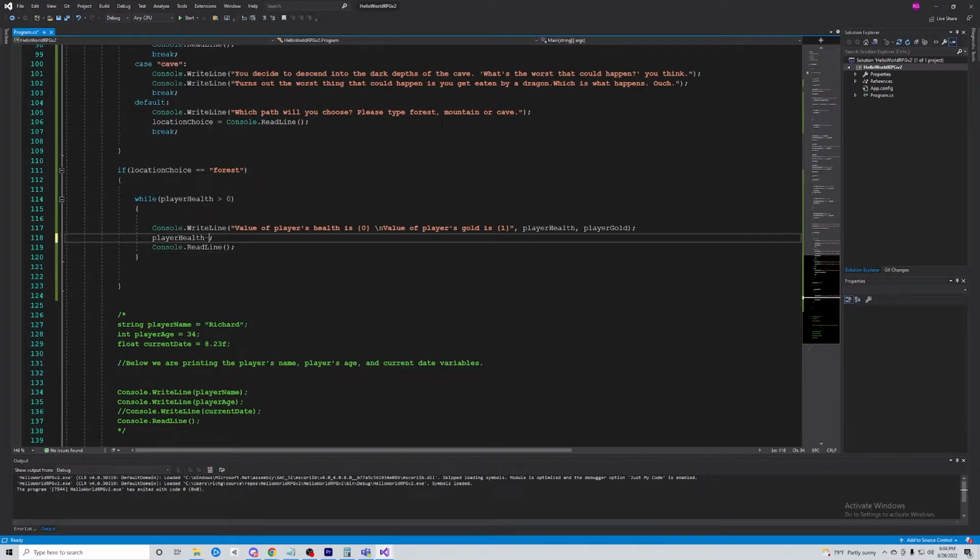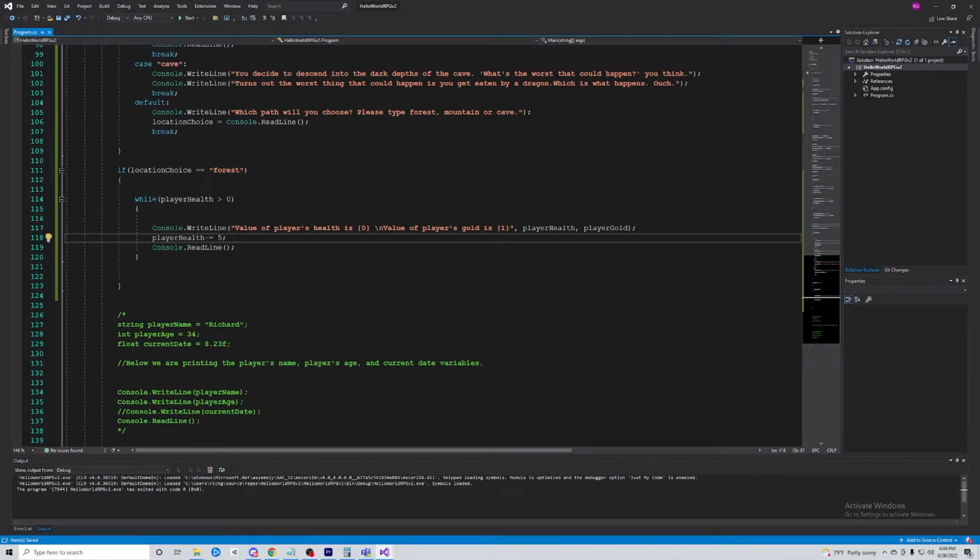We could also do something like this, make it a little bit quicker. So we could do minus equals, let's just do 5, right? And then that way we don't have to go through a million times or 25 times exactly for the loop. Something to bear in mind here.